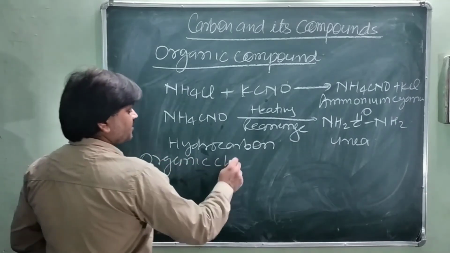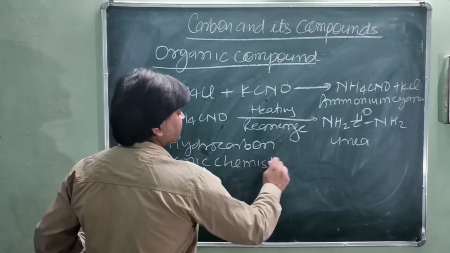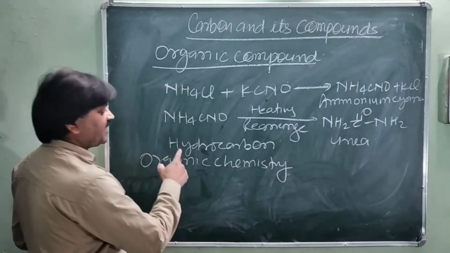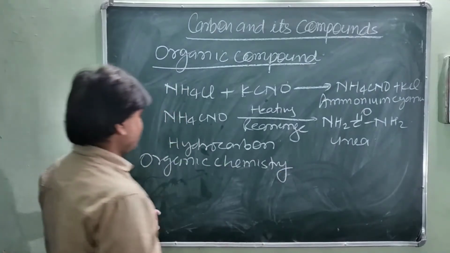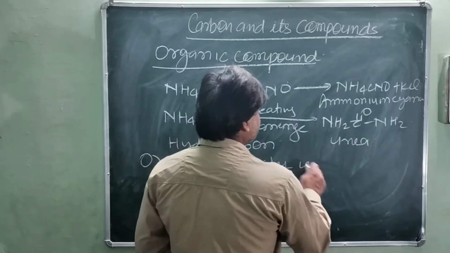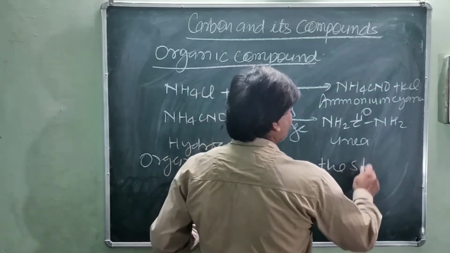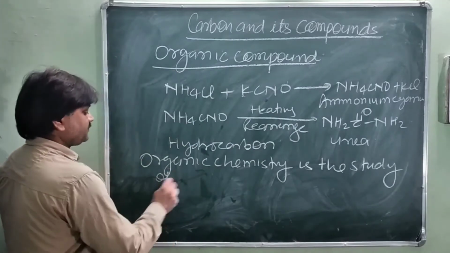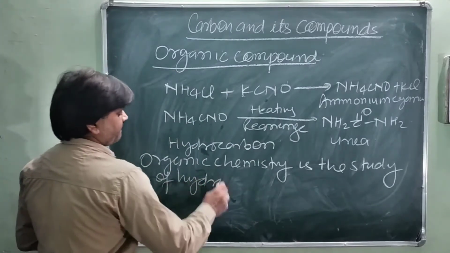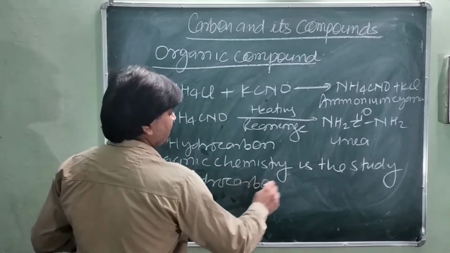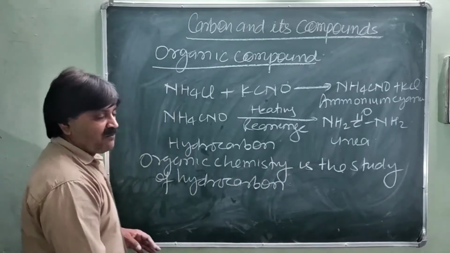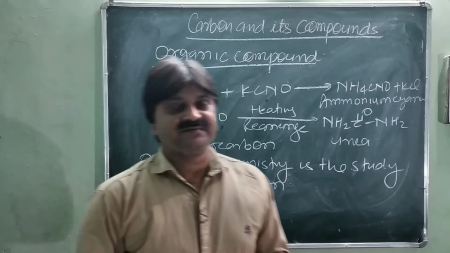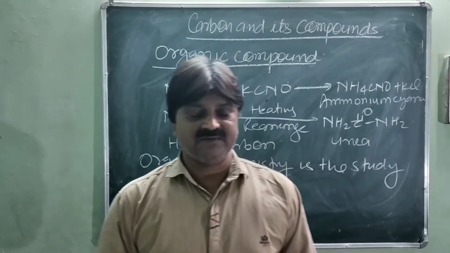Organic chemistry is the branch of science which studies hydrocarbons. Hydrocarbon means a compound of carbon and hydrogen.